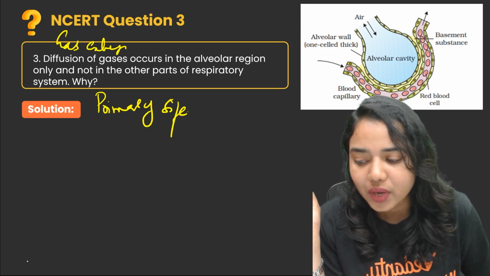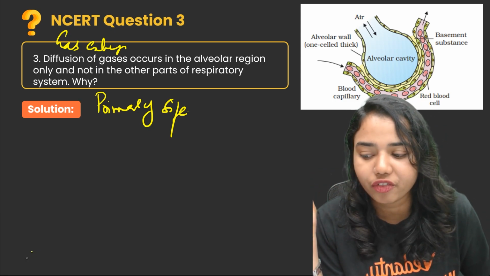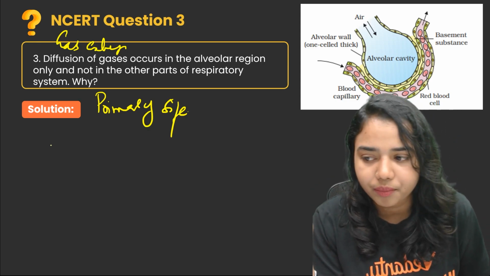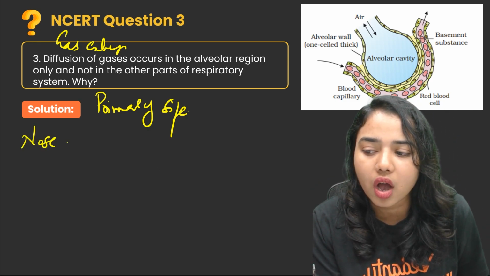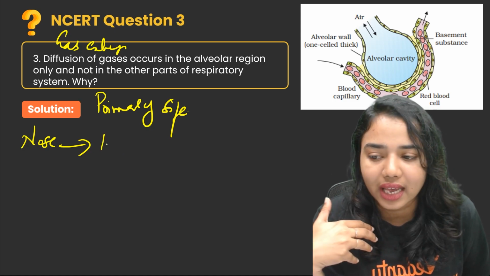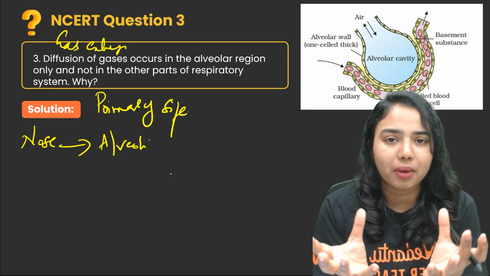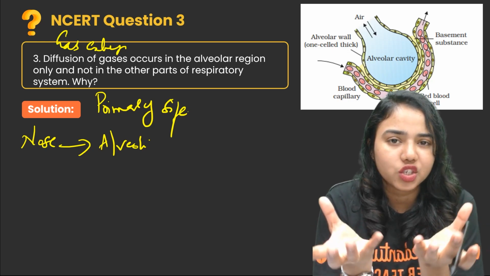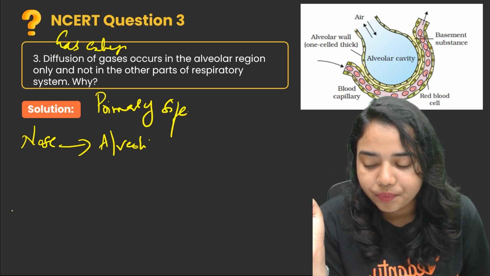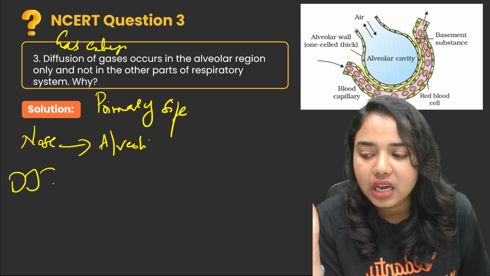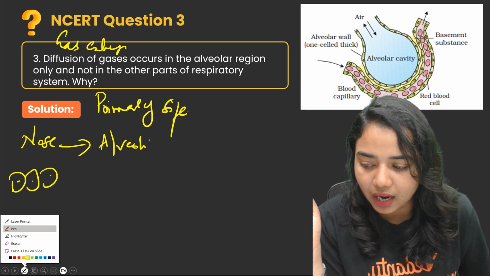As we know, when we breathe in, the oxygen rich air will pass through our nose to the alveoli present in the lungs. That means the alveoli will be supplied with oxygen rich air, and the tissues will release carbon dioxide into the blood.